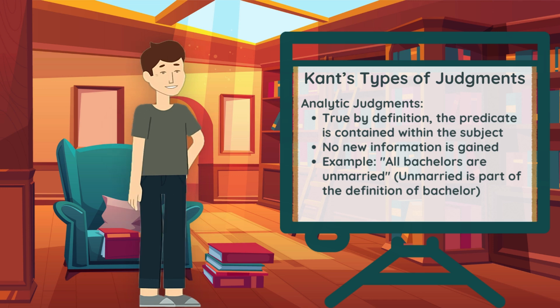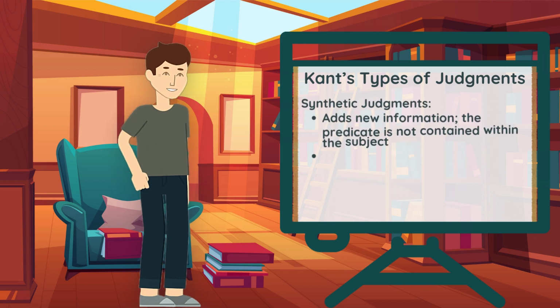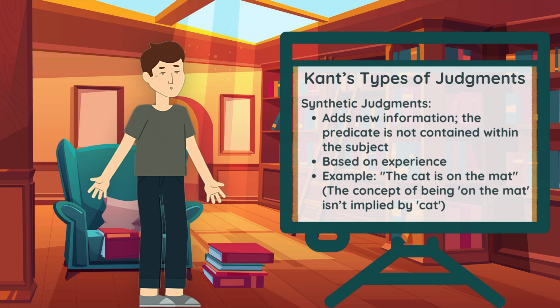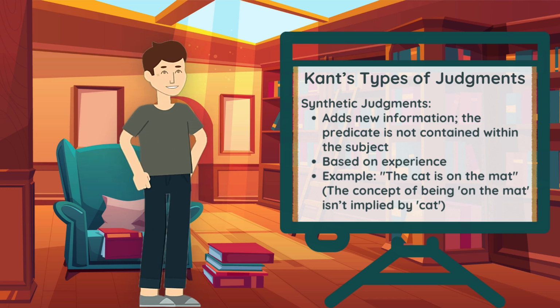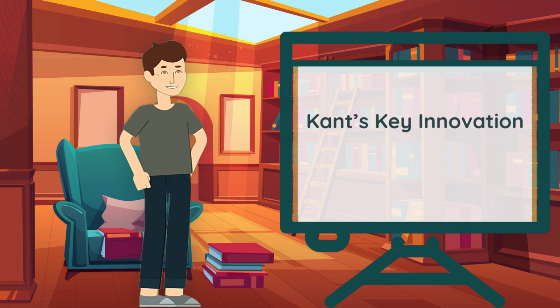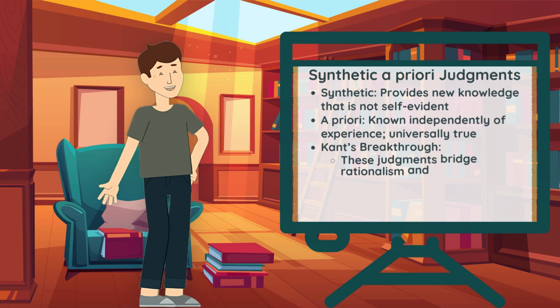You don't need to go out and check whether all bachelors are unmarried, do you? It's just part of what being a bachelor means. Secondly, synthetic judgments. These are judgments where the predicate adds something new to the subject. For example, if we say the cat is on the mat, the idea of being on the mat is not contained in the concept of the cat. You're learning something new about the world when you hear this. This type of knowledge comes from experience. Okay, it sounds fairly simple, doesn't it? Synthetic judgments provide us with fresh insights into the universe, whereas analytical judgments provide us with logical truths.